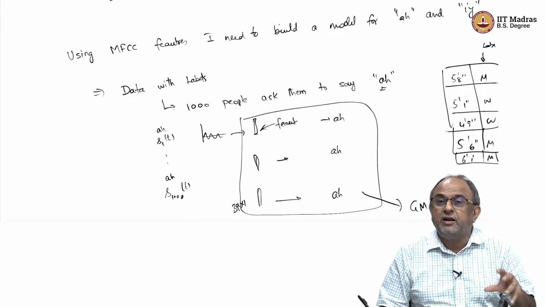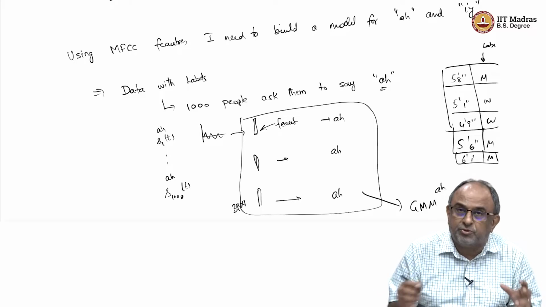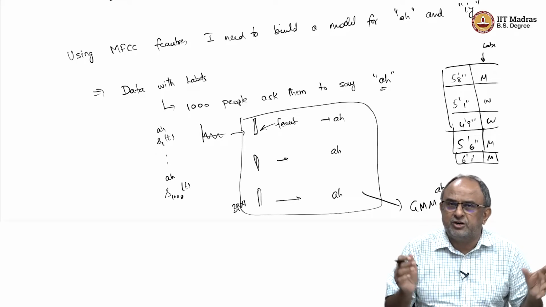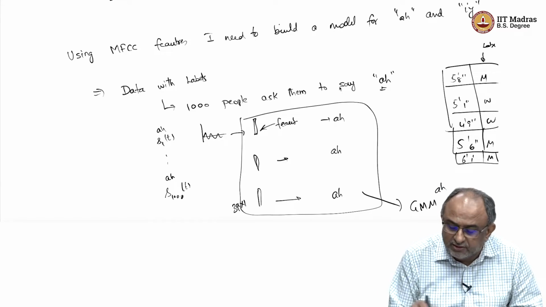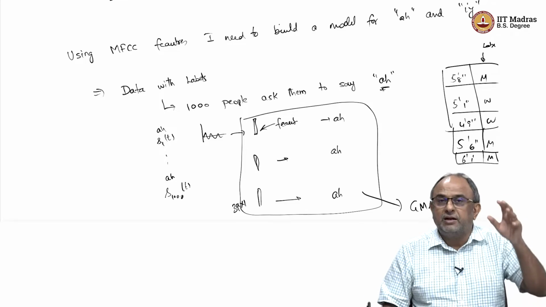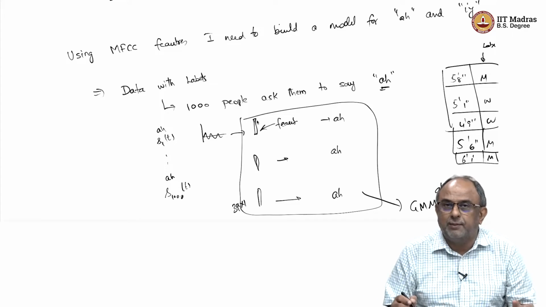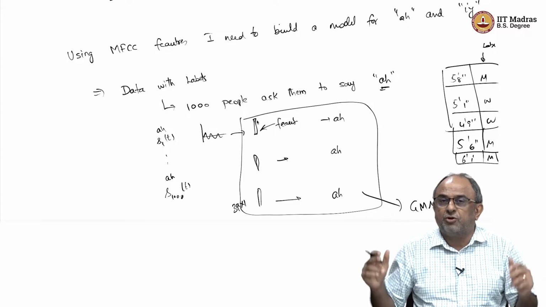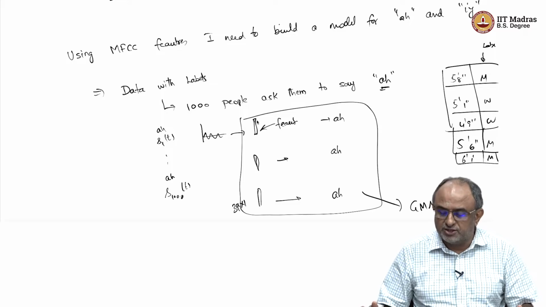So, I take then lots of measurements from people, it can be children, men, women and all that, saying the sound A, and therefore, the MFCC vectors will come, and I will get a collection of so many vectors, 1000 vectors or something.